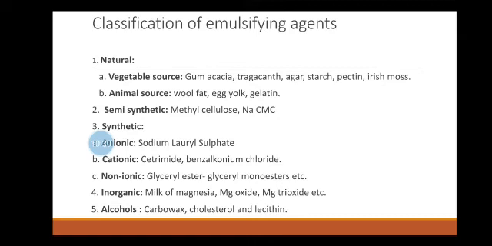A stable emulsion can also be produced if tragacanth is used along with gum acacia as an emulsifying agent. Another example is the agar. It is not a good emulsifying agent as it forms a very coarse and viscous emulsion. It is used as an emulsifying agent by preparing 2% mucilage by dissolving in boiling water and cooling to 45 degrees Celsius.